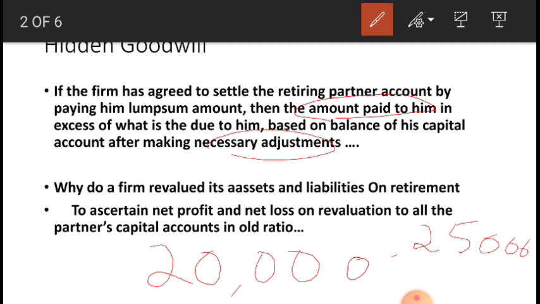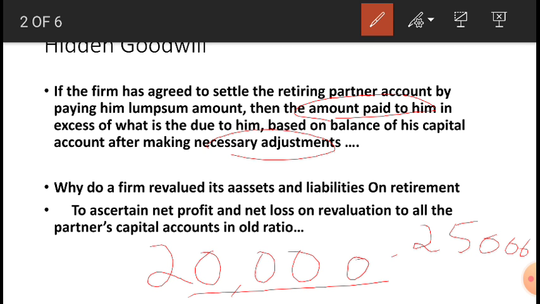That 5,000 itself is hidden goodwill. Actually, I have to get 20,000, but you all partners are deciding to give me 25,000. For 5,000 extra you are giving me. So that 5,000 itself is hidden goodwill. You are understanding that point? Always remember this example.